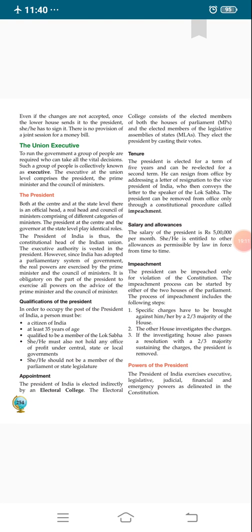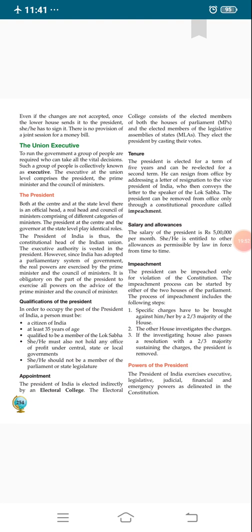Tenure, it means time period. The President is elected for a term of 5 years and can be re-elected for a second term. It means the time period for the President is 5 years and after 5 years he or she can also be re-elected. The President can resign from office by addressing a resignation letter to the Vice President of India, who then conveys the letter to the Speaker of the Lok Sabha.